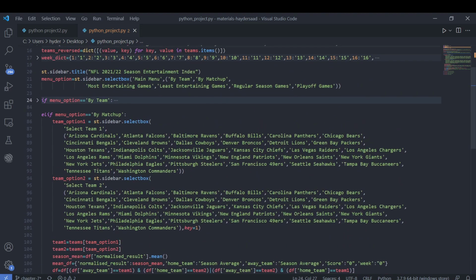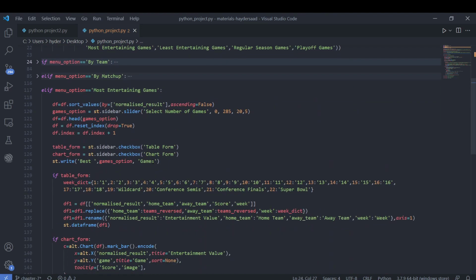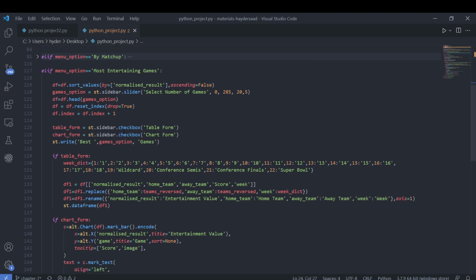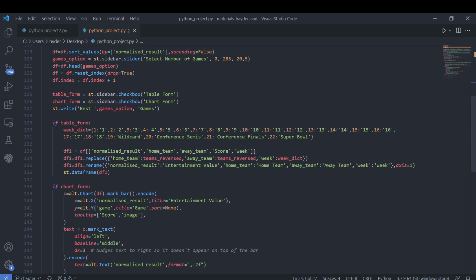Most entertaining games is very similar to the by team section, where we just filter our data frame for a specific number of games after being ordered. Depending on the slider, we can change how many games to display.